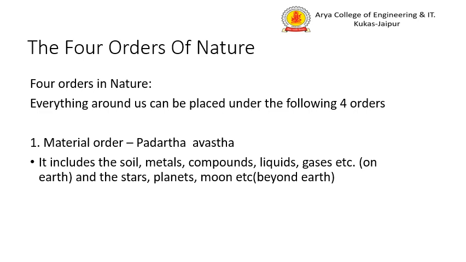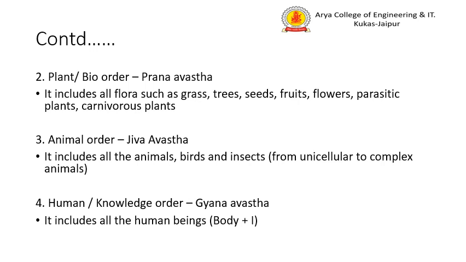The first one is the material order, known as the Padarthavastha. It includes the various materials prevailing around us, that is the liquids, the gases, the soil, the different metals, the stars, the planets, moon, etc. The second order is the plant or the bio order, known as the Pranavastha.